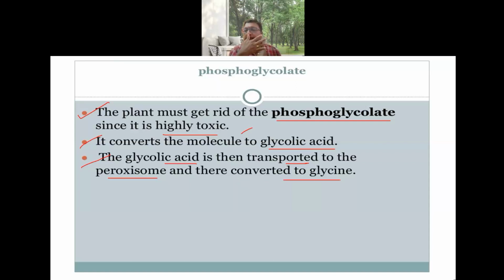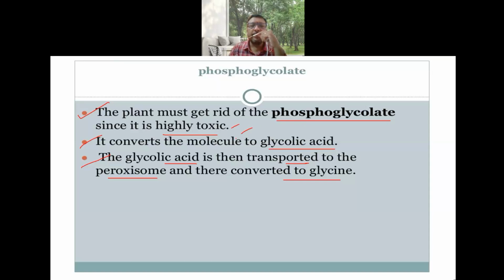Everything happening here up to this point takes place in the chloroplast. Now from the chloroplast, this phosphoglycolate has to be converted to avoid its toxic effect.